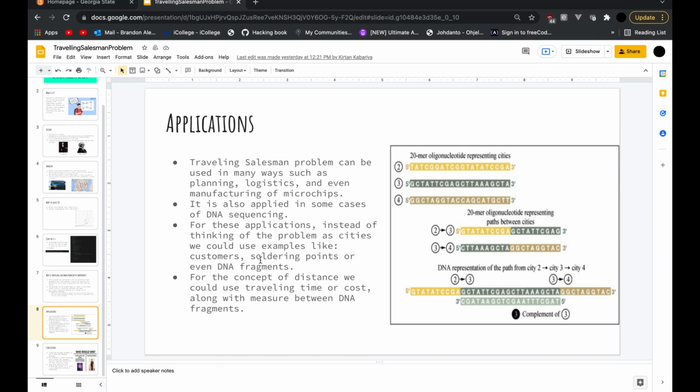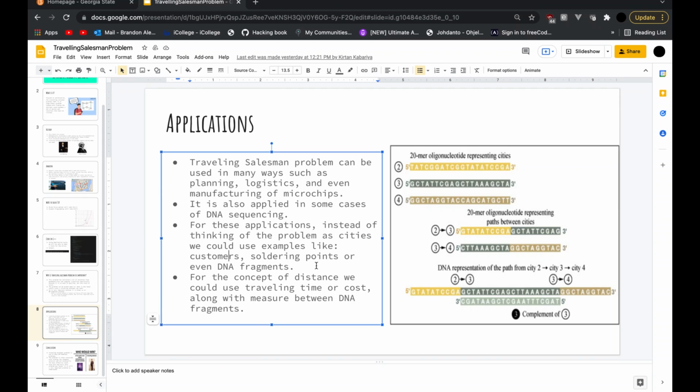We could also use other examples like customers, soldering points, or even DNA fragments. For the concept of distance, we could use traveling time or cost along with a measure between DNA fragments. So this is an example of DNA sequencing. It uses fragments here instead.